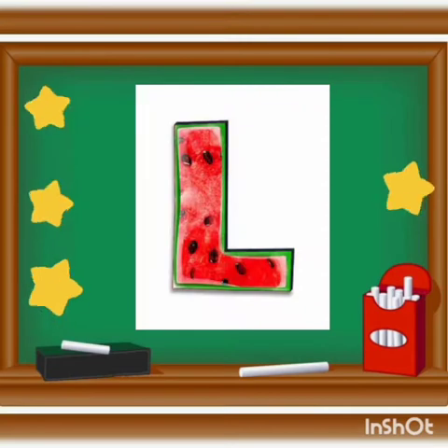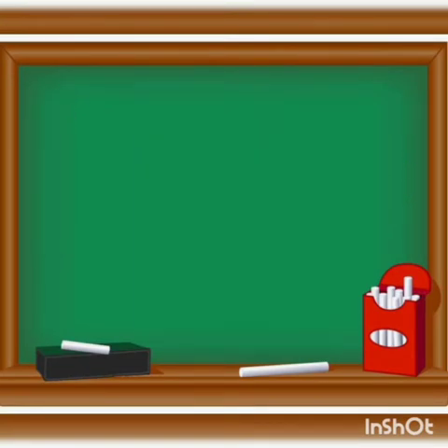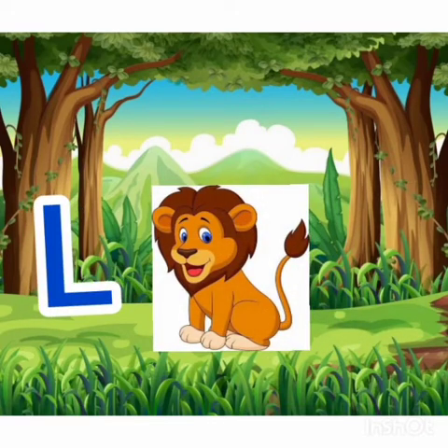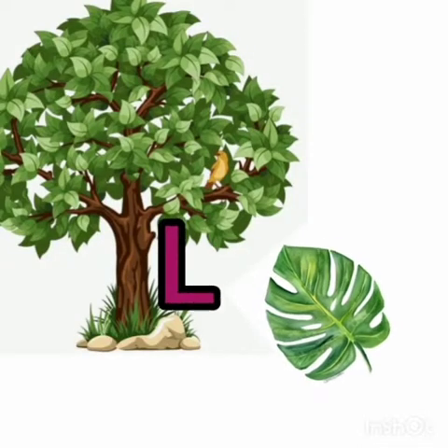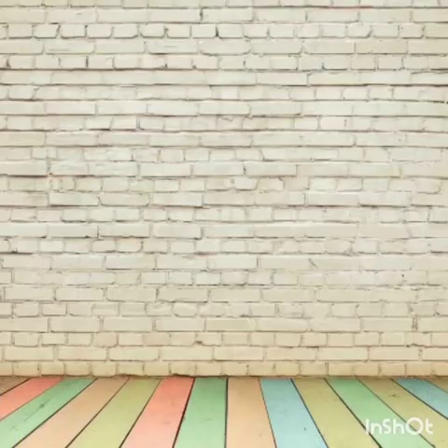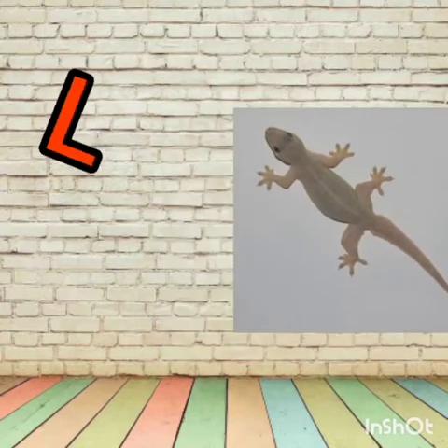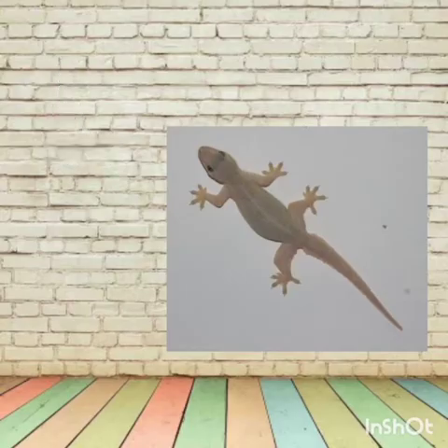The letter L. L is for lion, lion, lion. L is for leaf, leaf. L is for lizard, lizard, lizard.